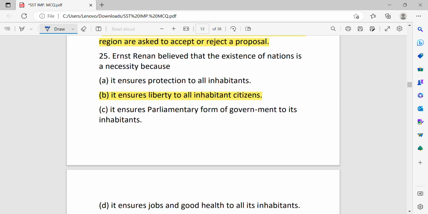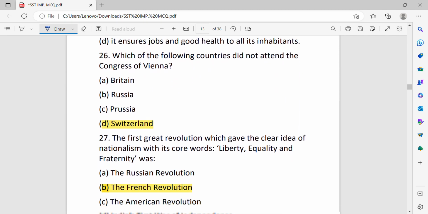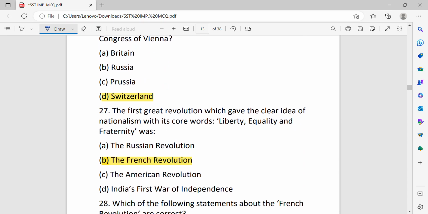Ernest Renan believed that the existence of nation is a necessity because it ensures protection to all inhabitants, it ensures liberty to all inhabitant citizens, it ensures parliamentary form of government to its inhabitants, it ensures job and good health to all its inhabitants. B option is the correct answer. Which of the following countries did not attend the Congress of Vienna, that is Switzerland?